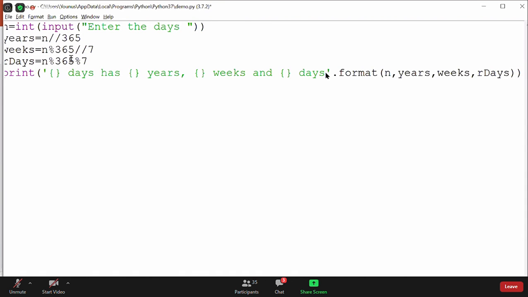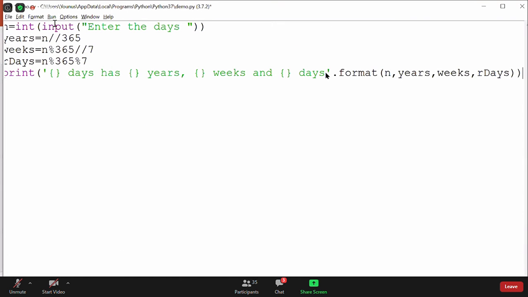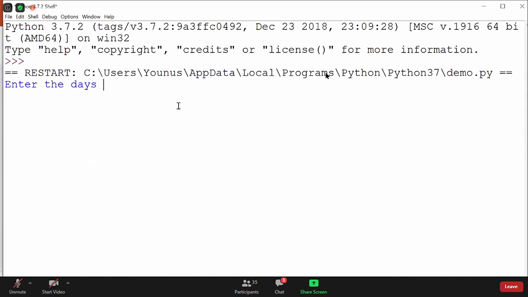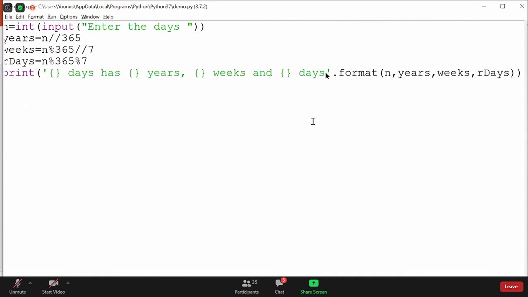Perfectly fine. We're done with my program. Let's run the program, but before running, I would like to close the screen. So let's save the program and run it now. I can enter any days. Okay, so now I can say 375, and you can see here 375 days has 1 year, 1 week, and 3 remaining days. Okay, I can print 3. Whatever the spelling.